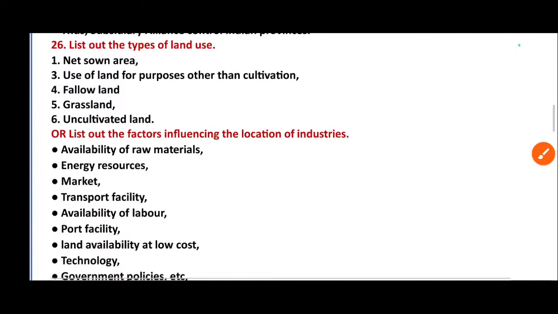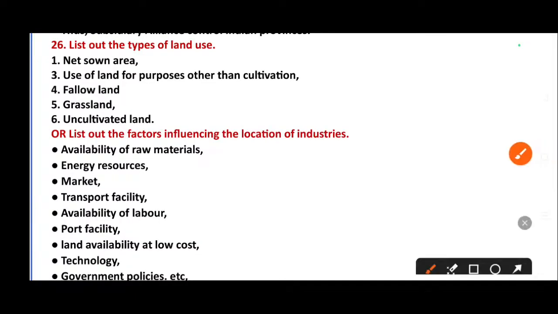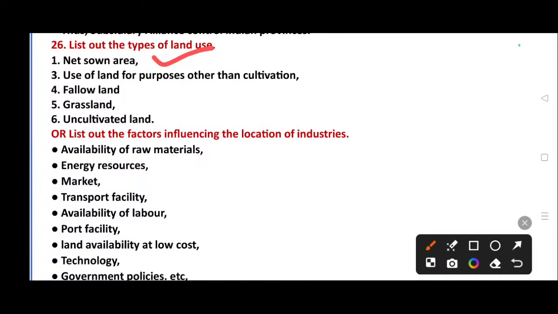Question number 26. List out the types of land use. Net sown area, use of land for purposes other than cultivation, fallow land, then grassland, uncultivated land.